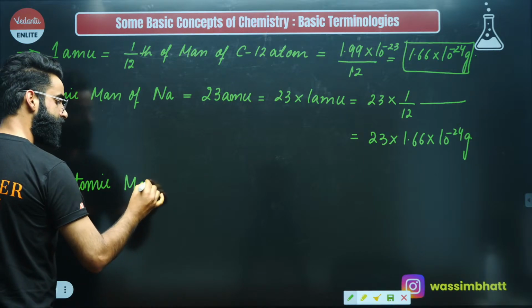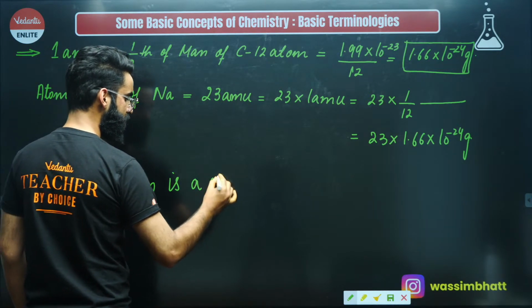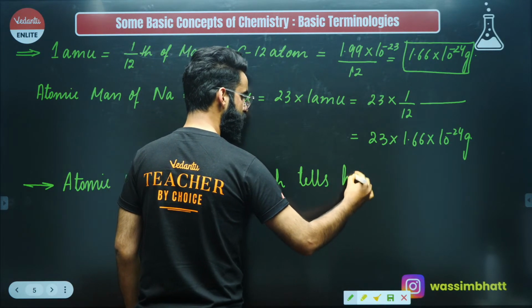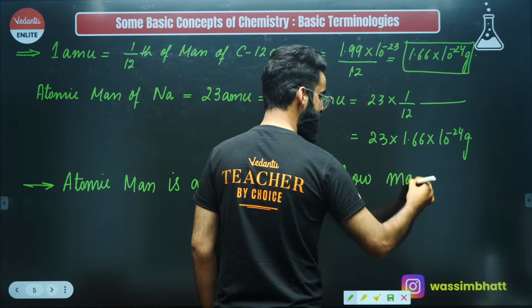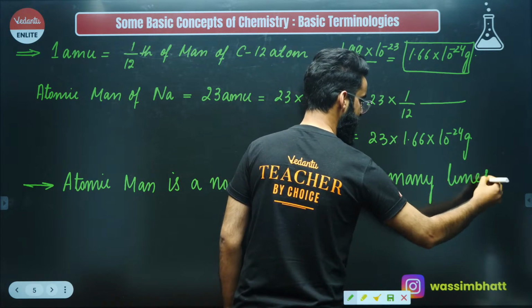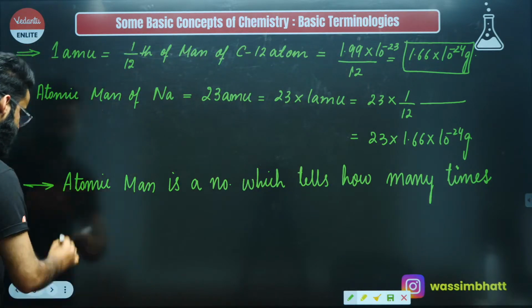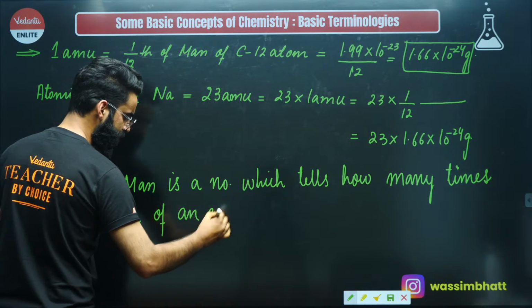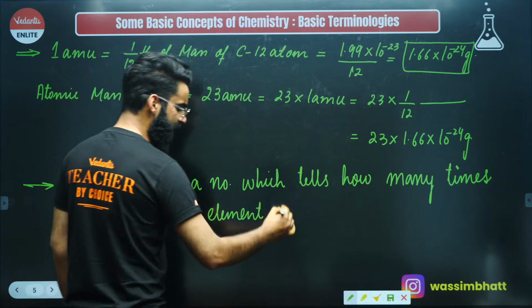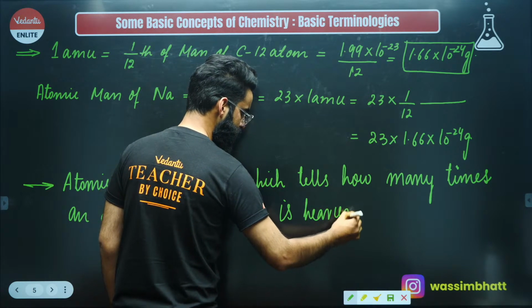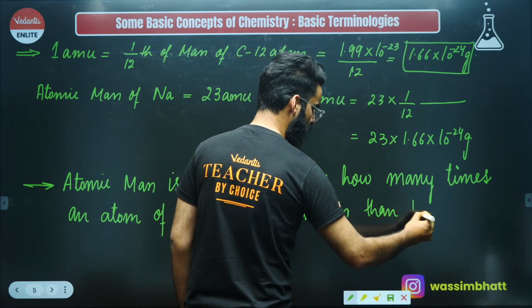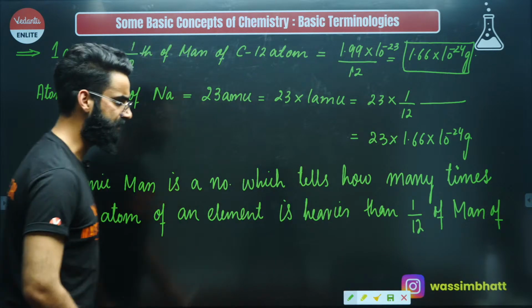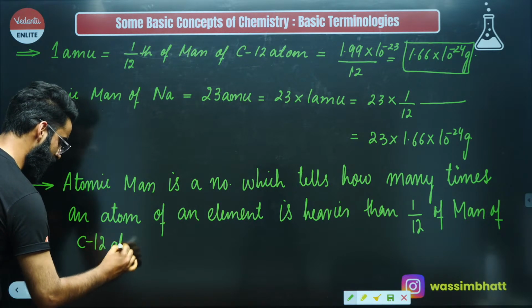Atomic mass is a number which tells how many times an atom of an element is heavier than 1/12 of the mass of a carbon-12 atom, right?